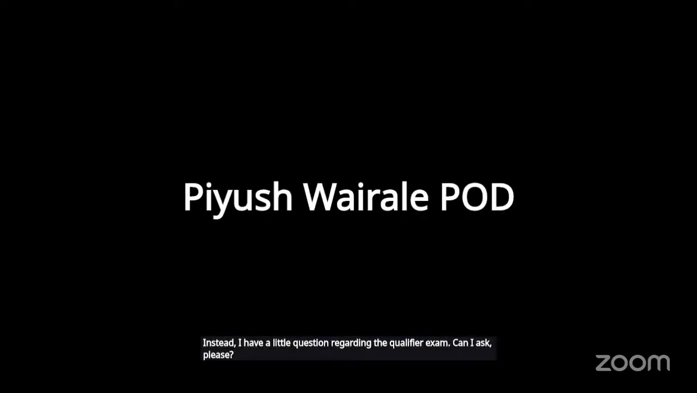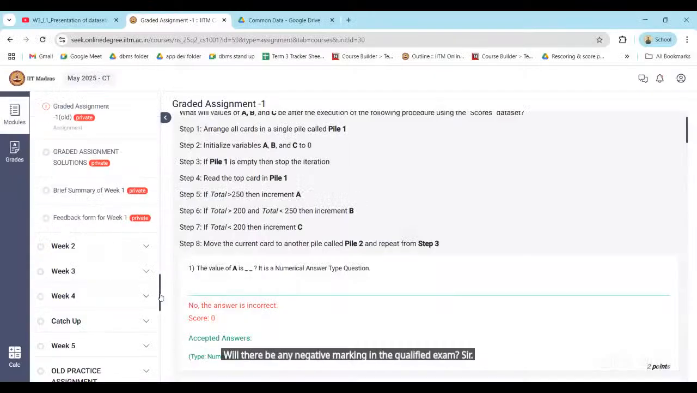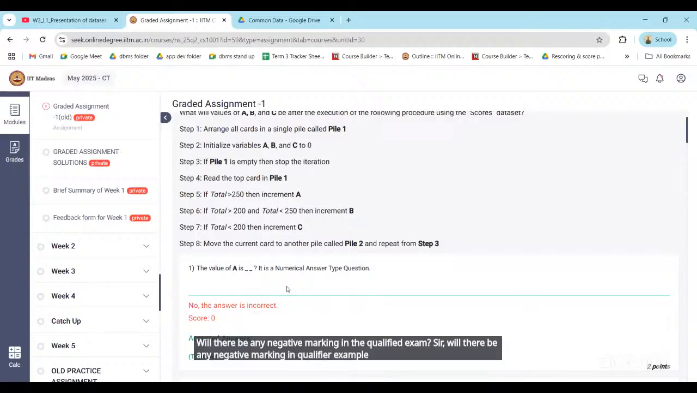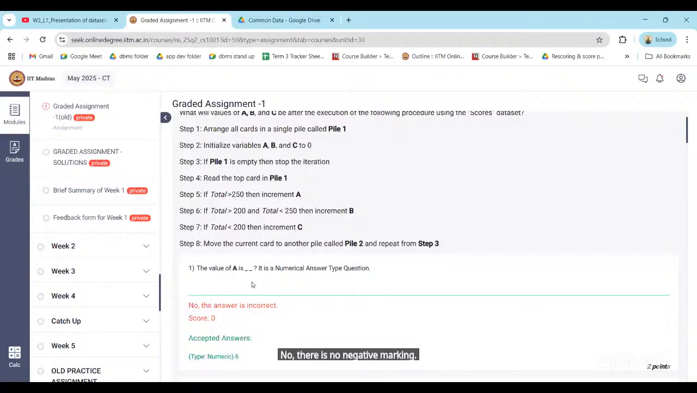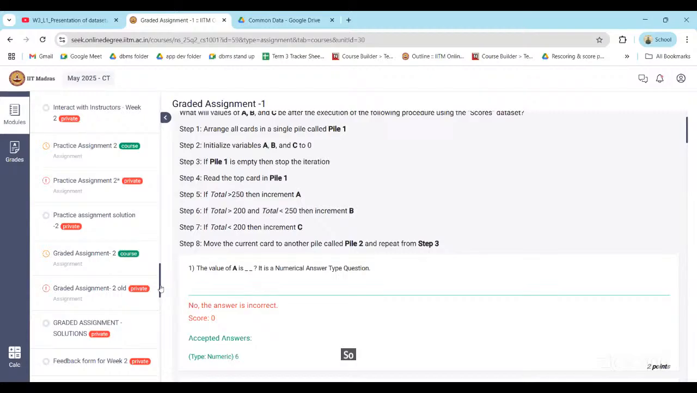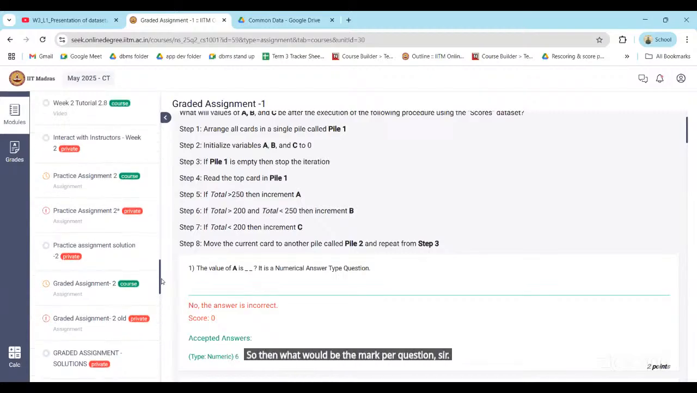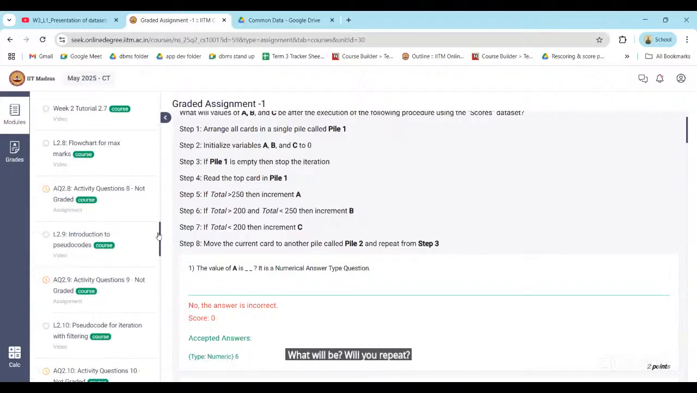Sir, I have a little question regarding the qualifier exam. Okay, what is your question? Will there be any negative marking in the qualifier exam? No negative marking. Okay, then what will be the mark per question in the qualifier paper? One correct answer means how much mark will you get?